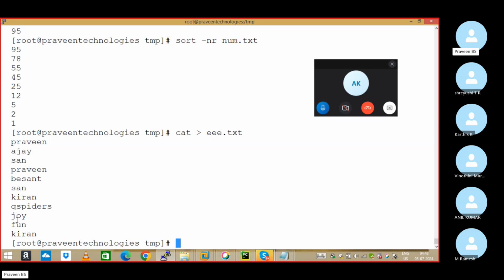Nanda? Super. Now, how to remove the duplicate content in the file? I don't want the duplicate. Ajay is there one time. Santosh is there 2 times, Santosh should come one time. Kiran is also there 2 times, Kiran should also come one time. I want to display only after removing the duplicate content. It doesn't mean the non-duplicate should not display. I want to display with the duplicates removed.